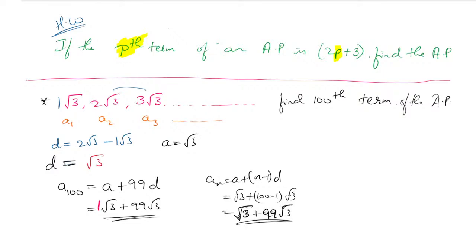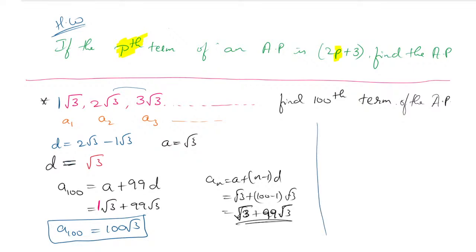So next, the calculation: 1 root 3 plus 99 root 3. You can add them because root 3 is common on both sides. So we will get 100 root 3. So the 100th term of the given AP is nothing but 100 root 3. It will not make any difference.